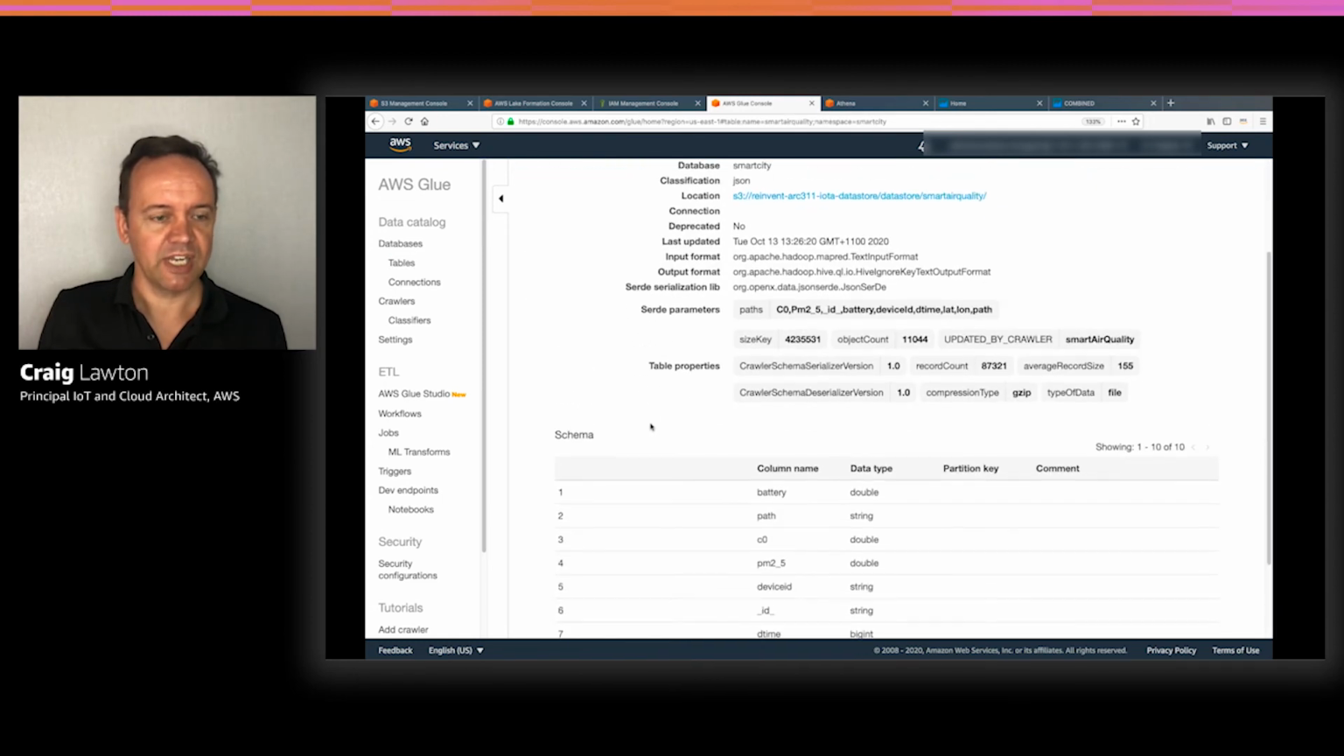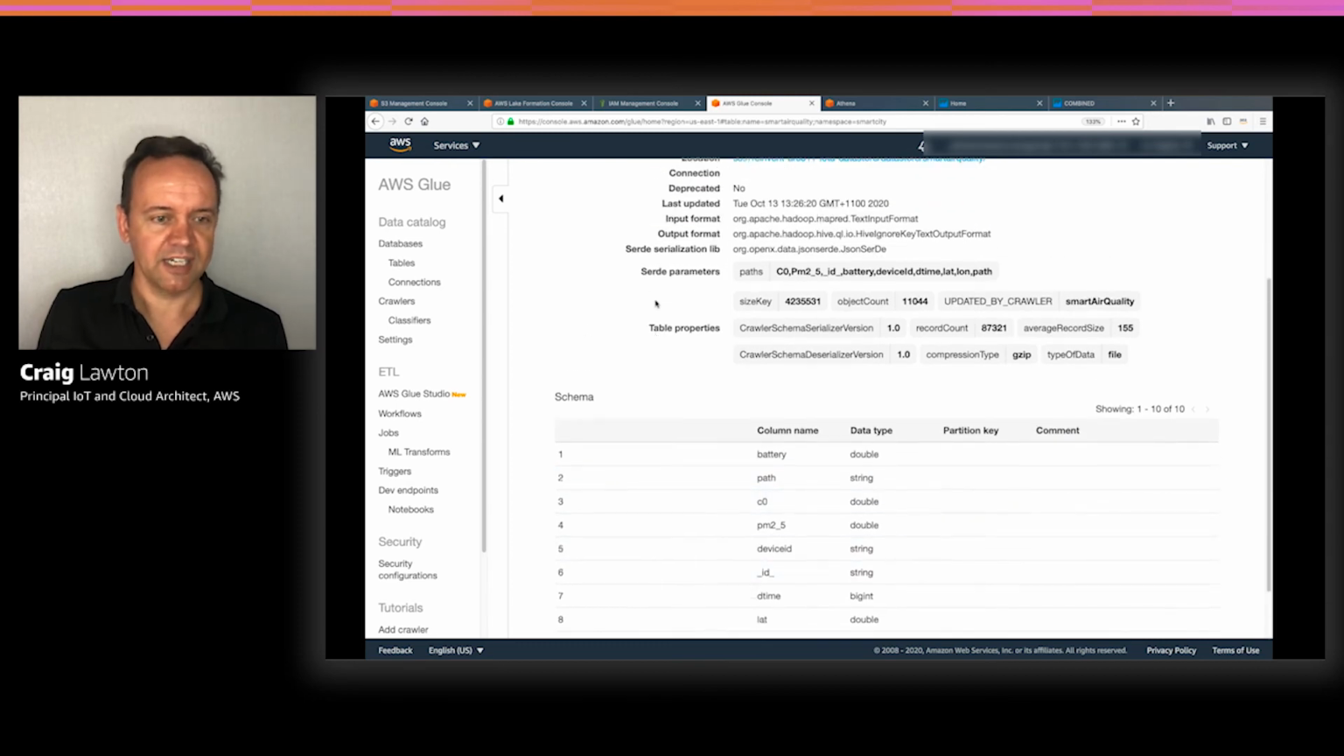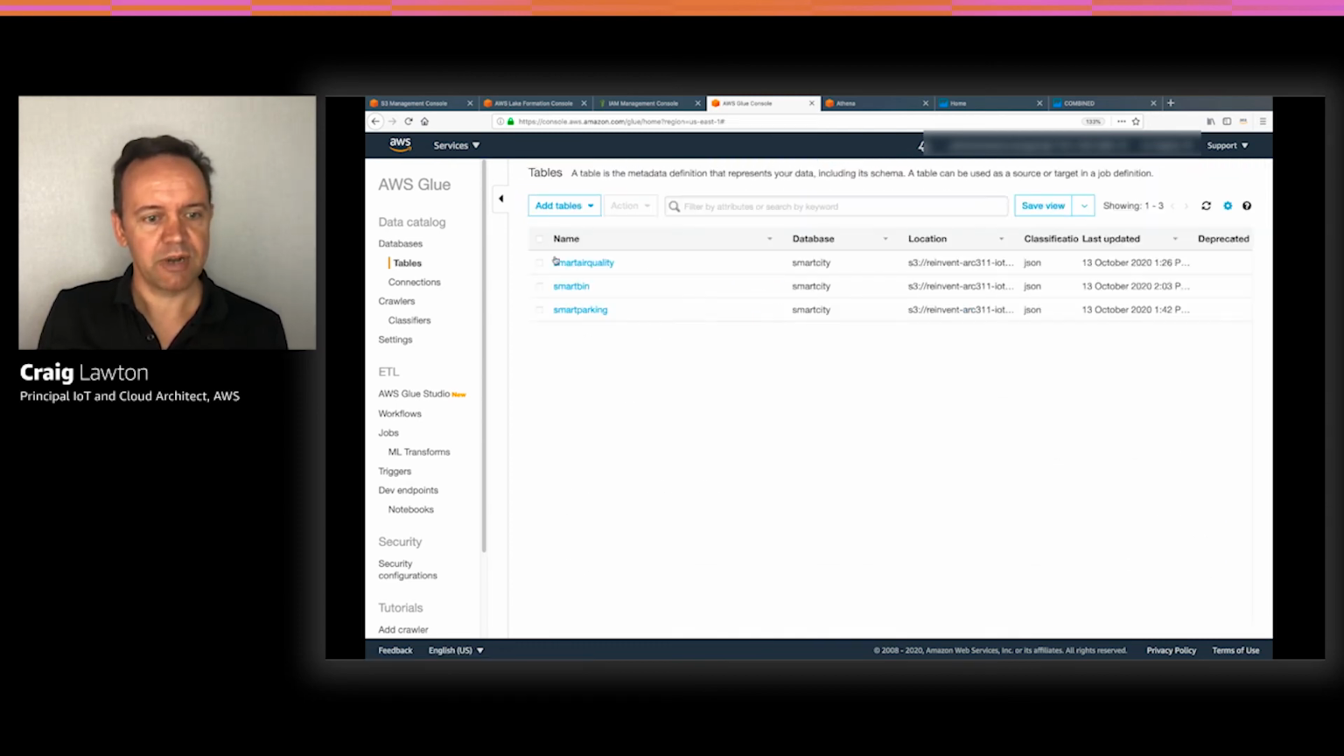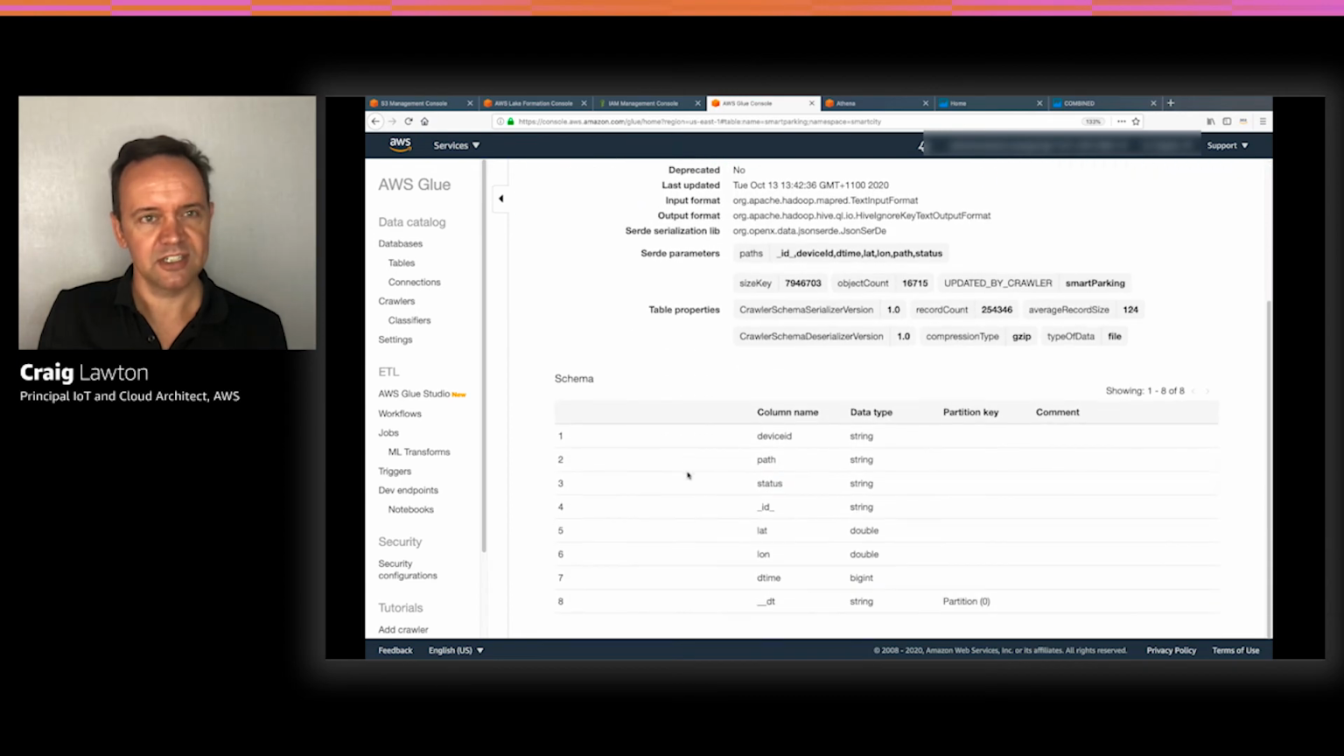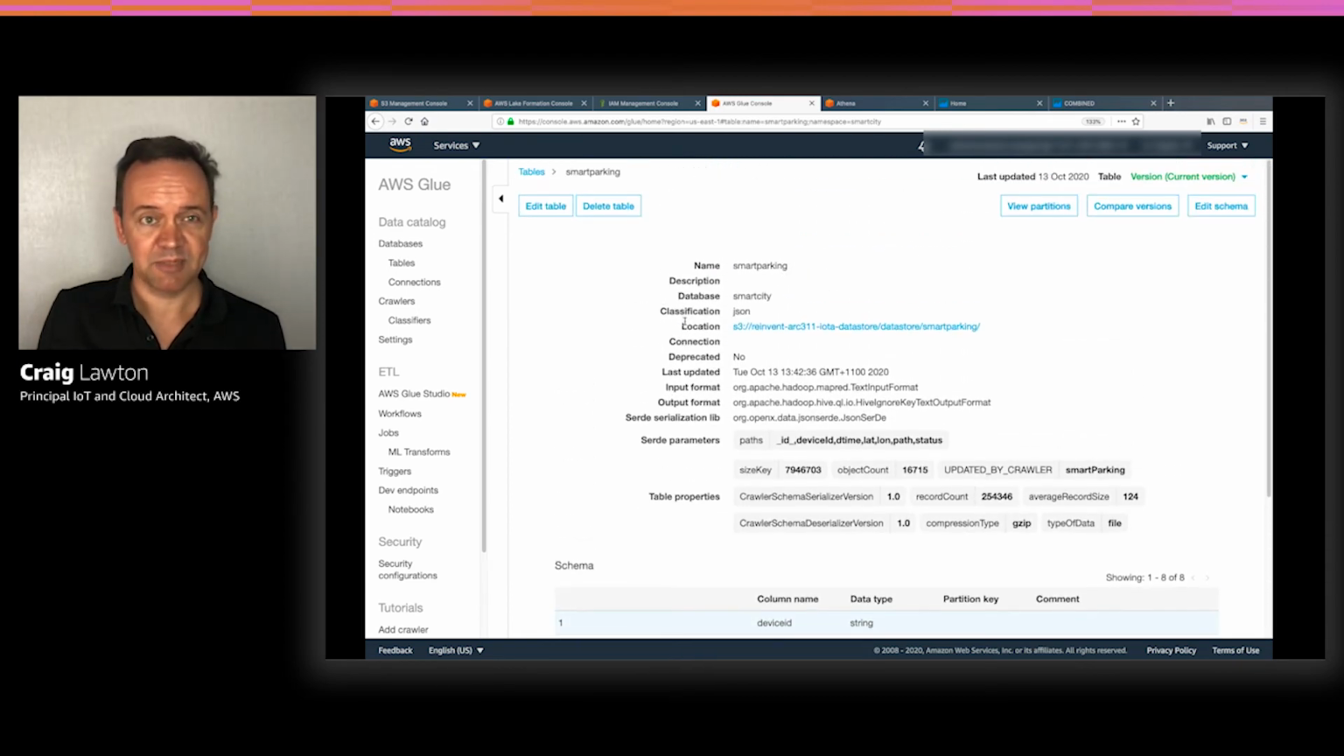And we'll briefly have a look at air quality and also the parking data. You can see at the top some table parameters like the record count and object count, and you can see that the information is being kept up to date in our Lake Formation data lake.